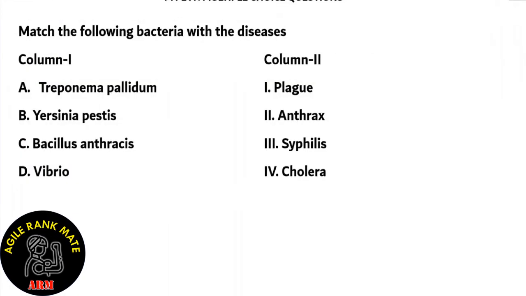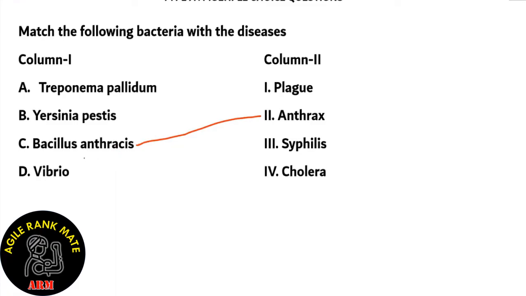We need to match the following bacteria with the diseases. So column 1 has Treponema pallidum, Yersinia pestis, Bacillus anthracis, and Vibrio. Column 2 contains the diseases plague, anthrax, syphilis, and cholera. Now, when we look at our options here, we find that Bacillus anthracis would give you a giveaway that it causes the disease anthrax in cattle.